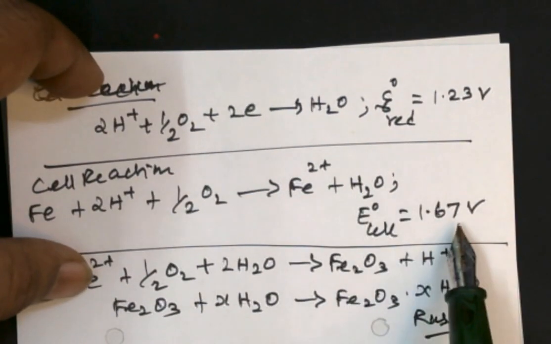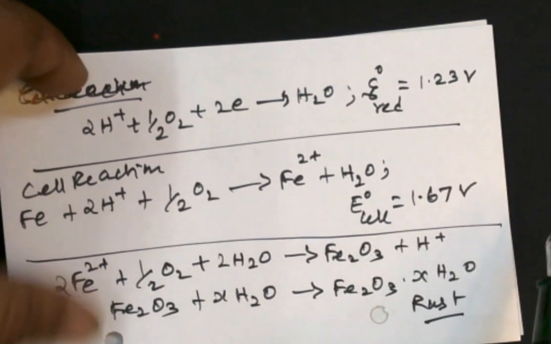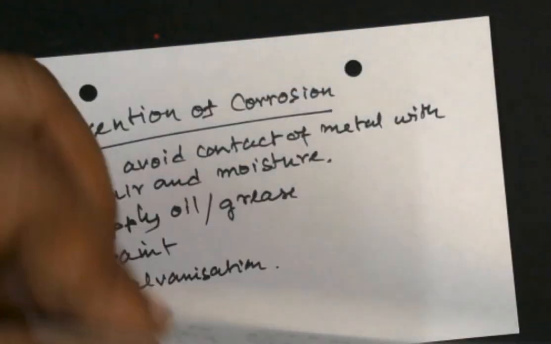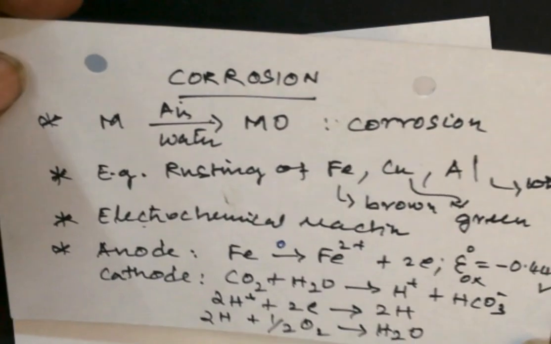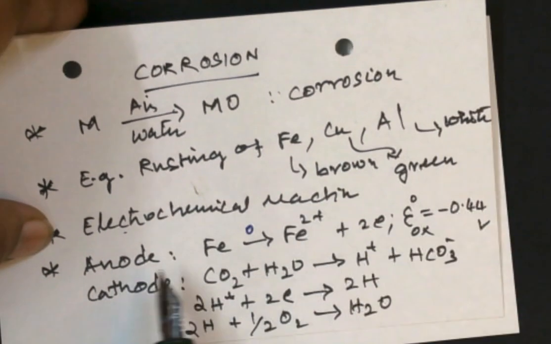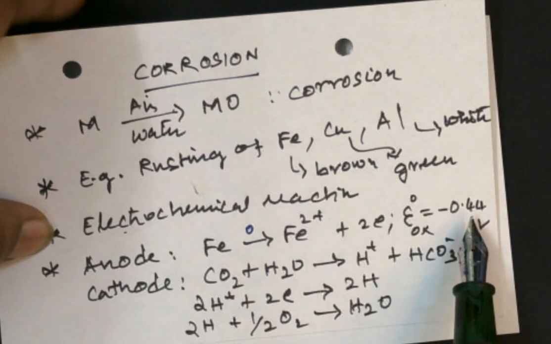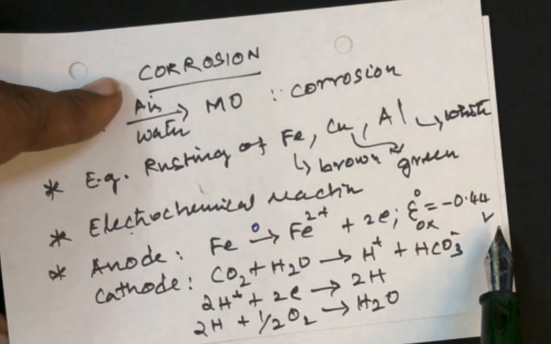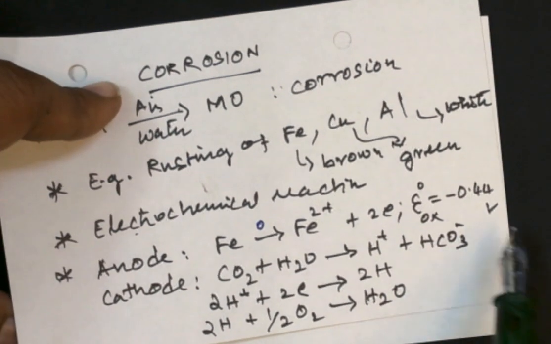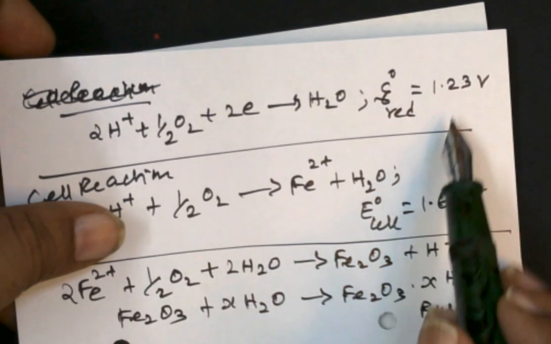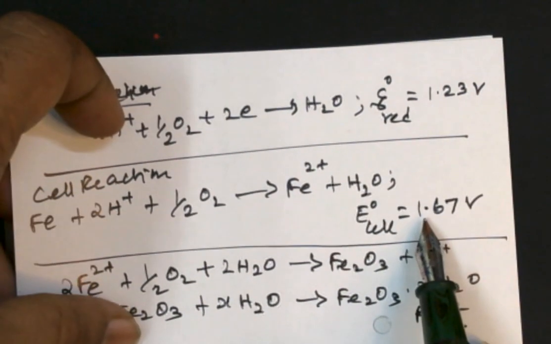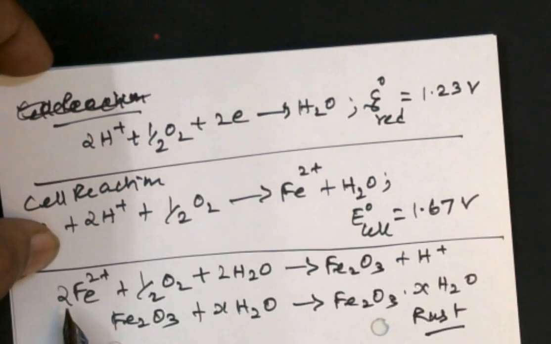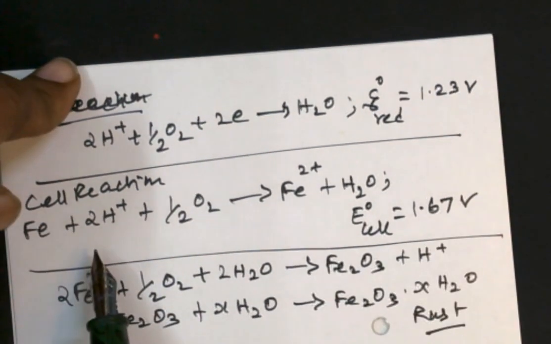So in this case it becomes 1.67 volt. Now listen to me. If it is a reduction potential, it should be called positive. So 0.44 plus 1.23 means you have 1.67 volt, and that is the value of this cell reaction.